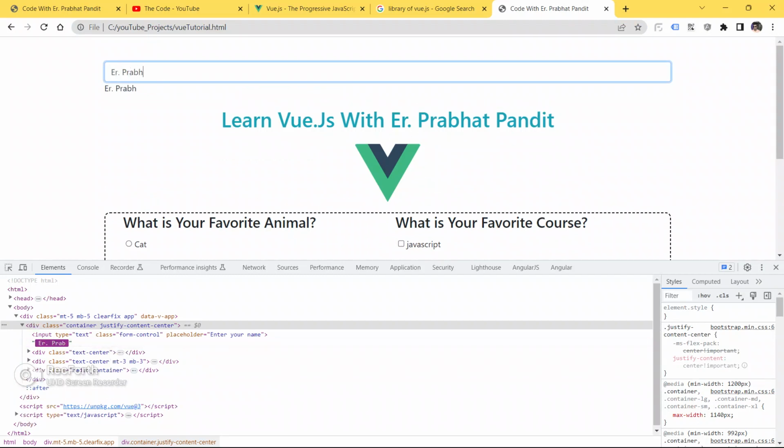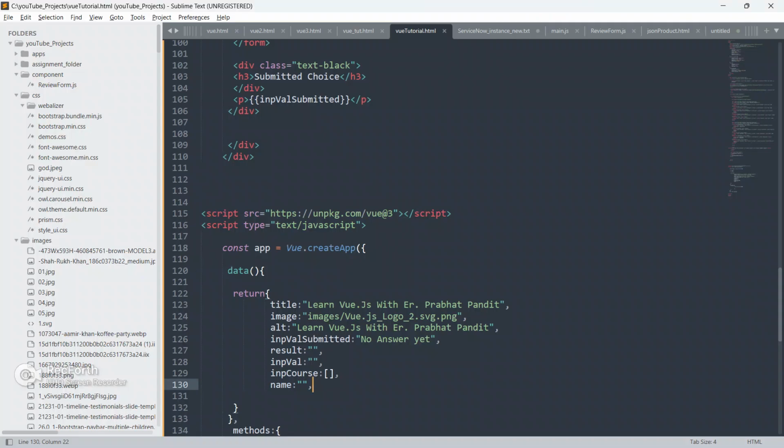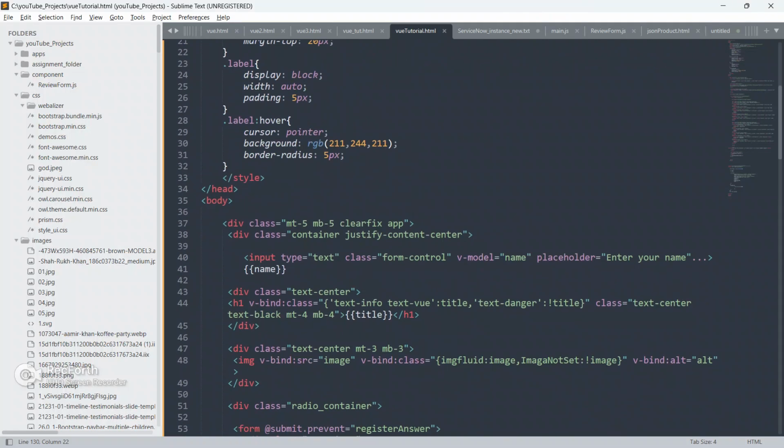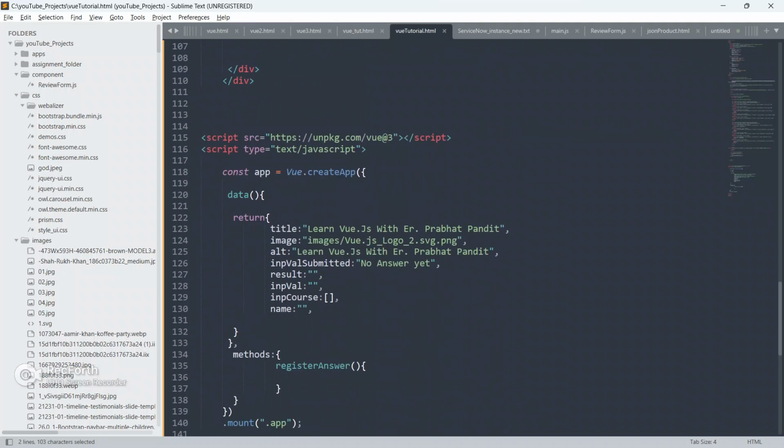Let me refresh the page again, write something, Prabhat Pandit. Okay, see guys, whatever we have given here inside the input field, we are able to see it here also. Okay, so this is the reactivity of Vue.js, and through v-bind guys, through this v-bind we got the two-way data binding.